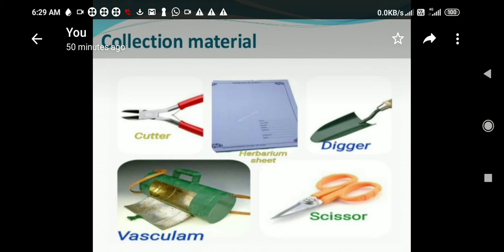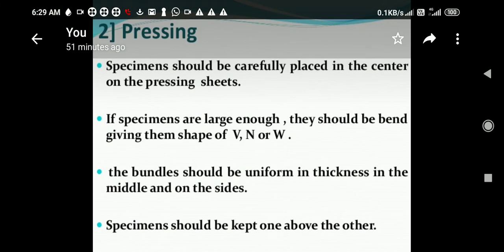In that collection you have to collect your specimen, and these are some of the equipment used to collect the specimen, like cutter, digger, scissors, vasculum, herbarium sheets. So first step will be collection of your specimen, that is material. Then pressing.